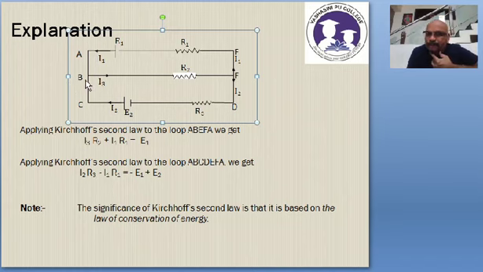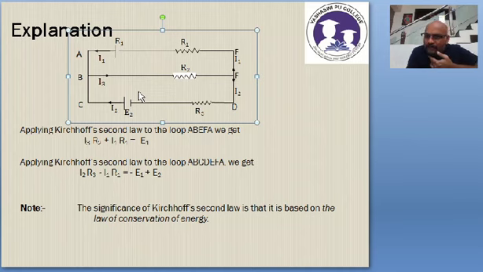So I start from B, moving from B to E. I am choosing this path, which is anti-clockwise: B to E, E to F, F to A to B. So I can choose the way I want.